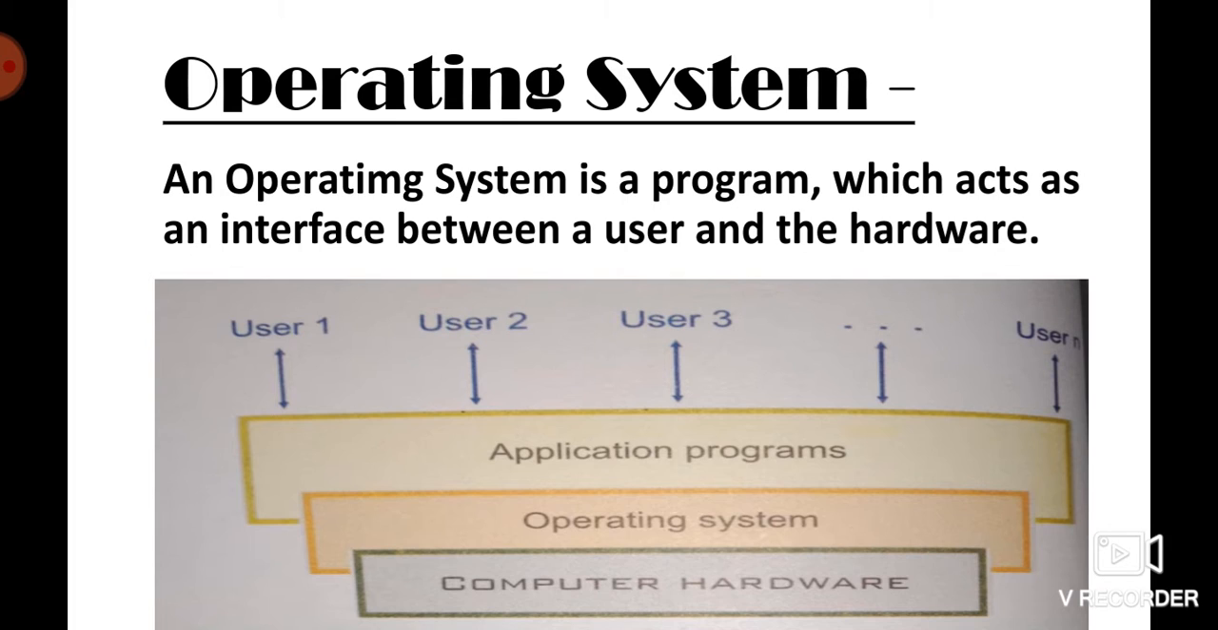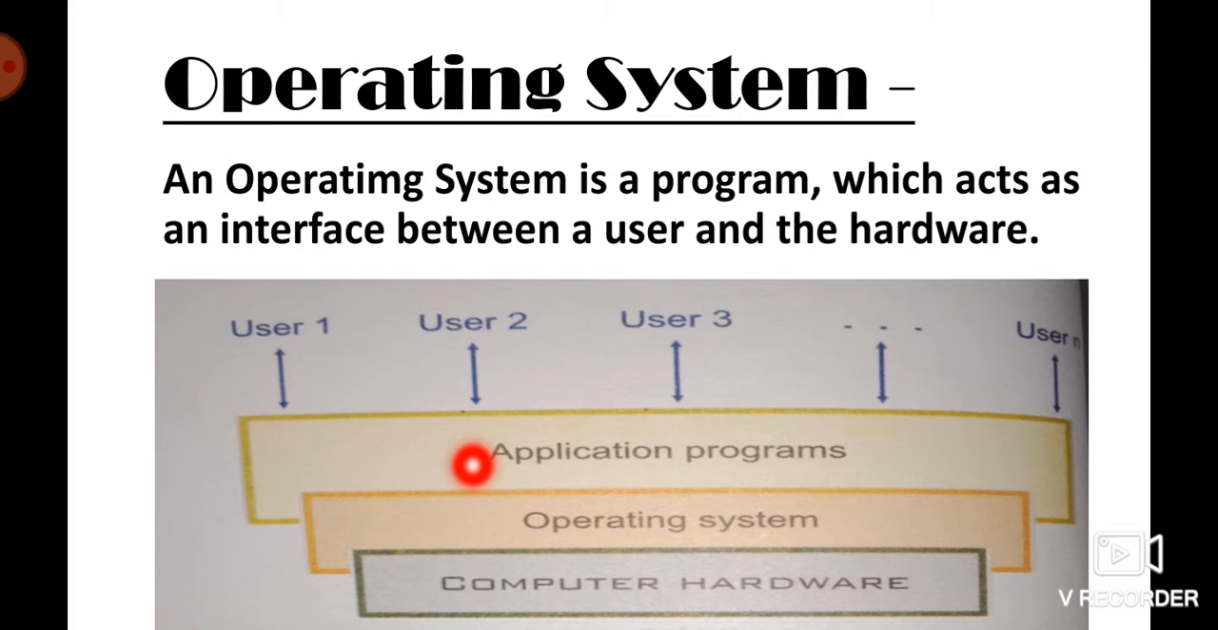Suppose you are the user, and you are typing something from the keyboard. Where will you type? For that you need a platform, or any software on which you will type, like Notepad or WordPad or MS Word. So what are all these? These are all application programs, application softwares. So using any application software, we will be interacting with the hardware.